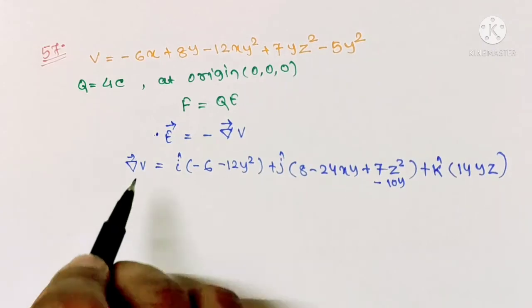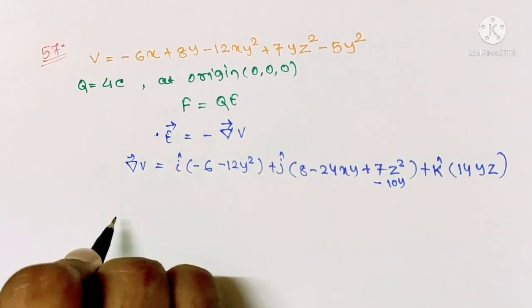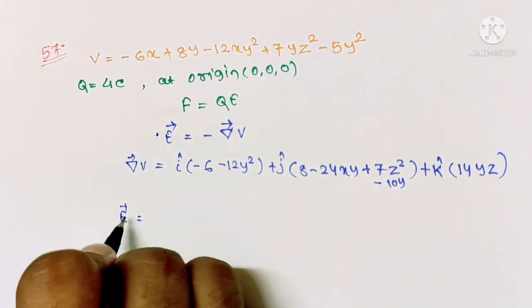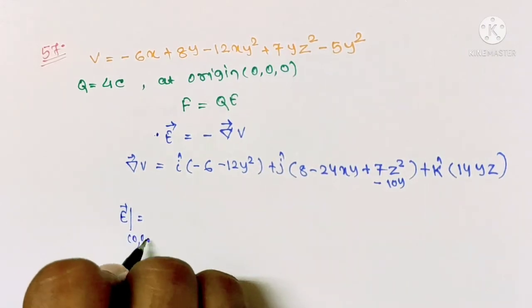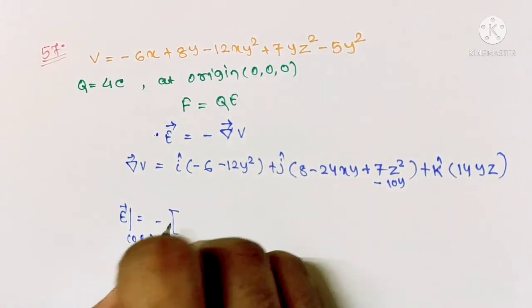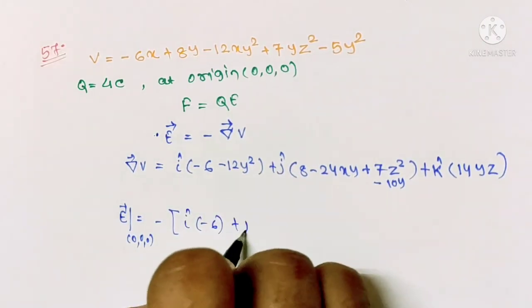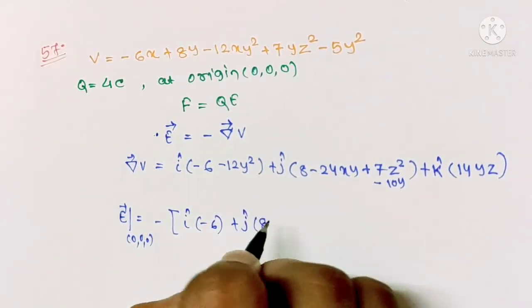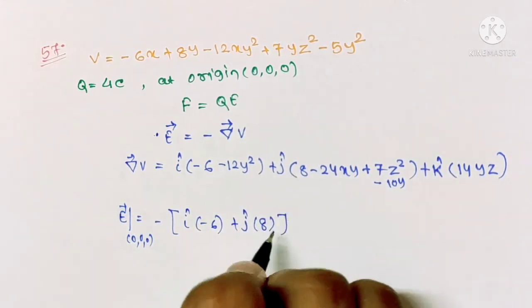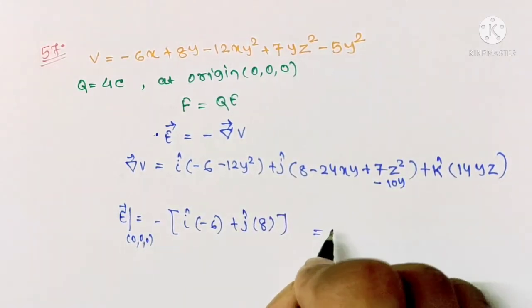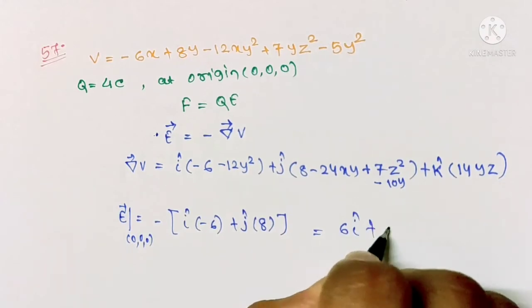So electric field at origin, that is at 0, 0, 0, will be minus times (i cap minus 6 plus j cap 8), or this is equal to 6 i cap plus 8 j cap.